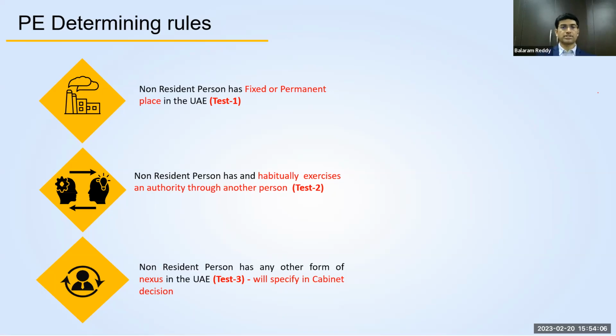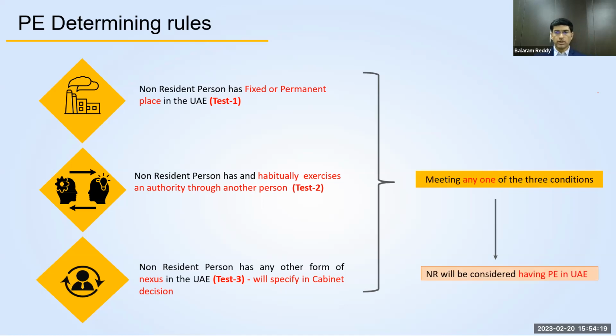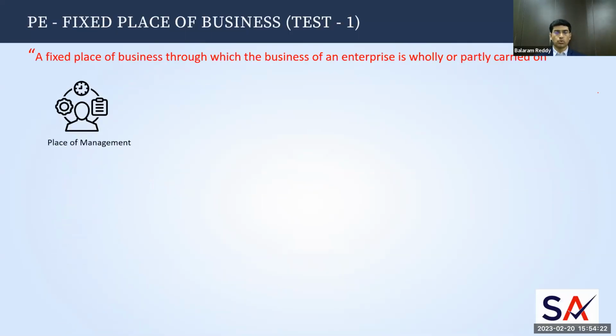Third test is whether the non-resident person has any other form of nexus. As I mentioned, the nexus definition should come out from the Ministry of Finance. So if they have this also, then it will be subject to tax anyway. Let's quickly look at what will be considered as a fixed place of business for a non-resident person. If they have any place where they take decisions, where management is actually sitting in a resident or somewhere, and they are taking decisions with respect to the business of a non-resident.